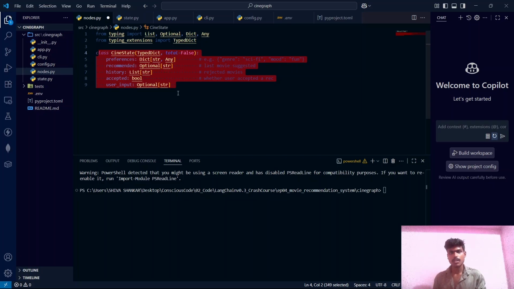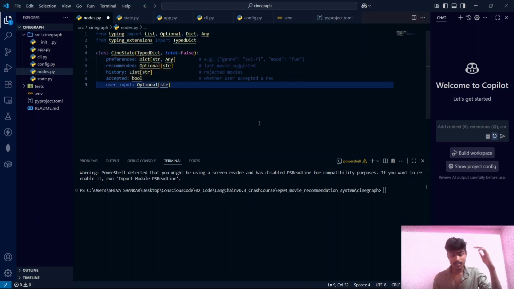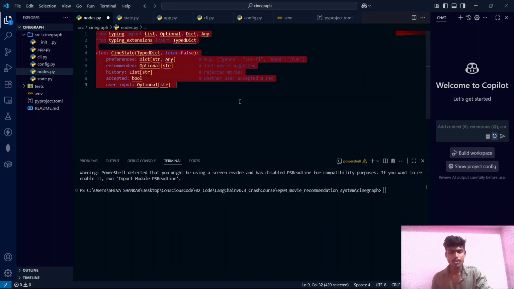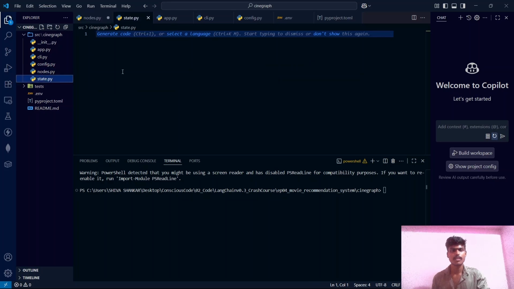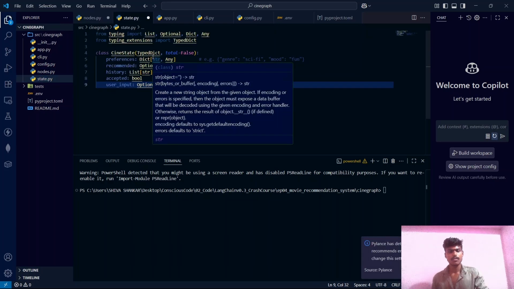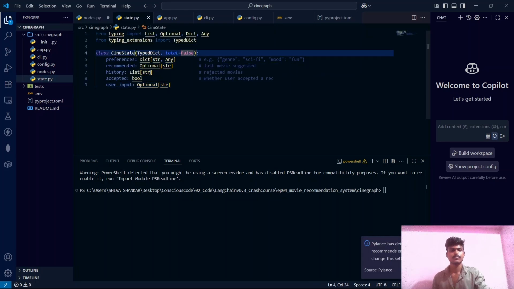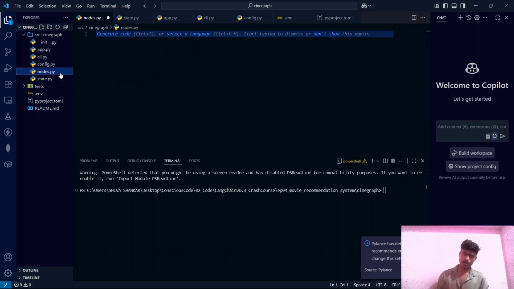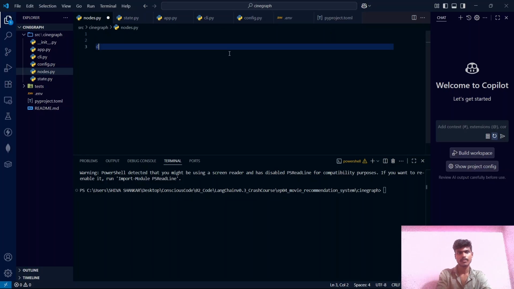Now it's time to start coding our nodes. I think I have pasted the code inside this nodes.py. We should be pasting this inside this state.py file. And let's save it. And let's enter nodes.py. There are going to be three nodes that power our CineGraph. These are the building blocks of our multi-step agent. So let's define the first node.